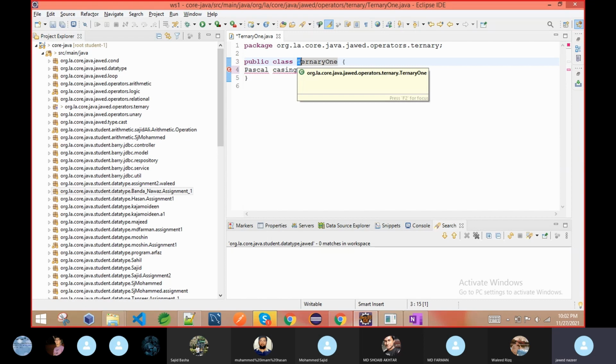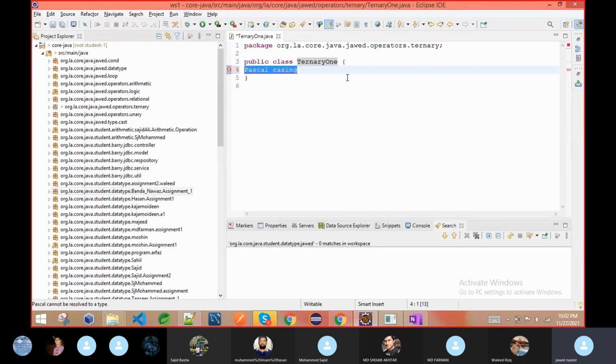It will start with a capital letter. And whenever a new word comes, meaning more than one word, then again it will start with a capital letter. So this rule is governed by Pascal casing. These are some different rules of writing any word. So Pascal casing we are using only for the class name.